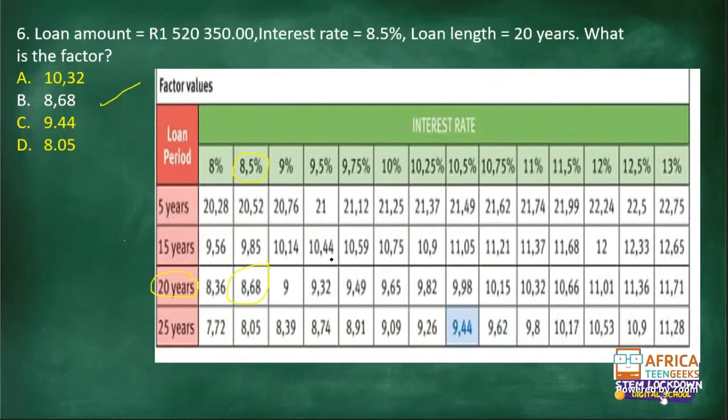So it will affect the monthly repayment. If in this case, the interest rate was 11%, right? This was the original interest rate. Then the interest rate changes because now during this time, the interest rate has lowered. So maybe now the interest rate is at about 7%. That means you would have a different factor, and you would work out your monthly repayment with the different values. Therefore, they would reduce the cost of your loan.